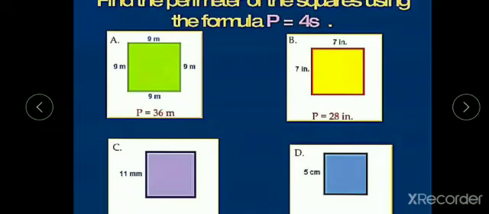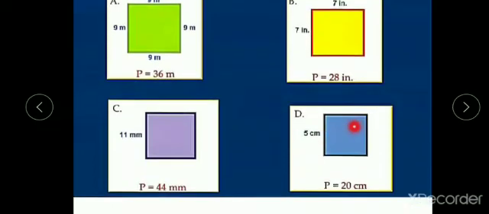You have the fourth square which has all the sides measuring 5 centimeters. To get the perimeter of this square, you just multiply 5 into 4, that is 5 4s are 20. 20 centimeters is the perimeter of the square.